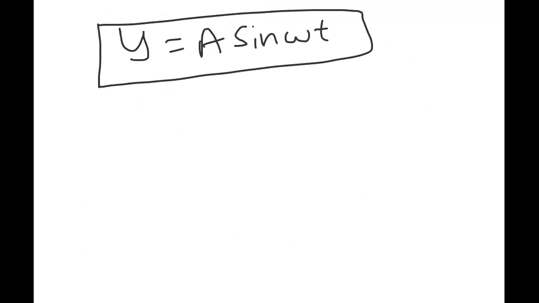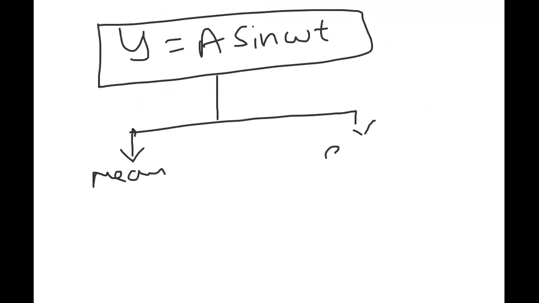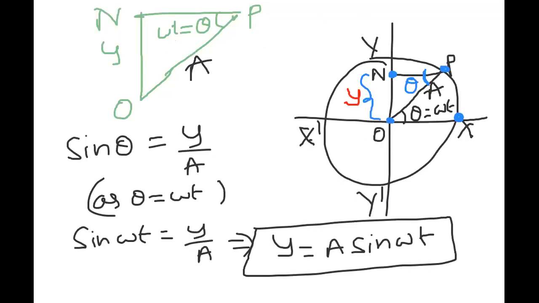So in this expression, we have two things. What is the discussion about mean and extreme conditions? Mean means the displacement must be zero, the initial starting mean position. If you observe the circle there, what is the mean position? This is the starting position, zero. And this is the extreme position.